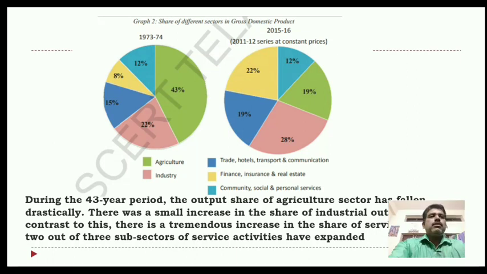There is no change. During the 43-year period, the output share of the agriculture sector has fallen drastically. There was a small increase in the share of industrial output in GDP. In contrast to this, there is a tremendous increase in the share of service activities. Two out of three subsections of service activities have expanded.